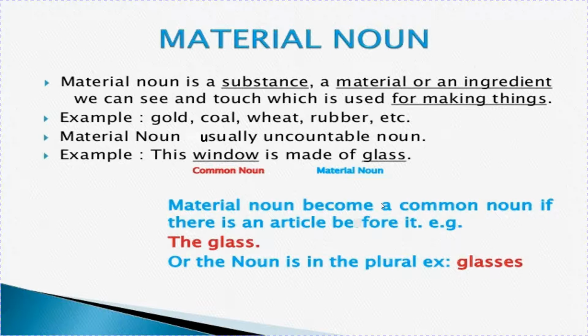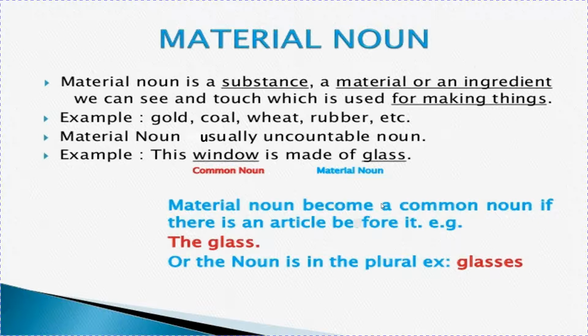A material noun becomes a common noun if there is an article before it, like the glass. Just I've given an example. The glass is made up of plastic. So glass will become a common noun here and plastic will become a material noun. Why? Because with the plastic the glass is made.